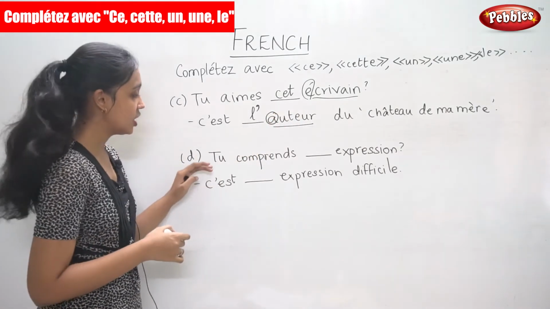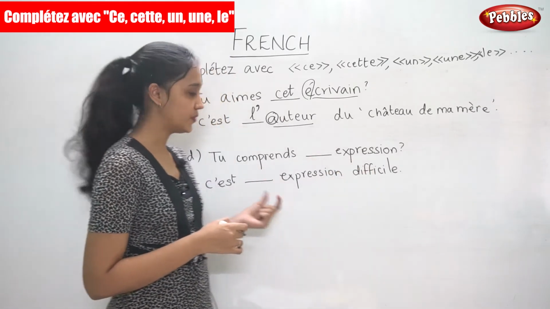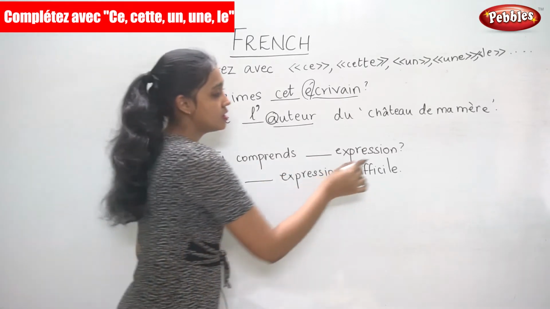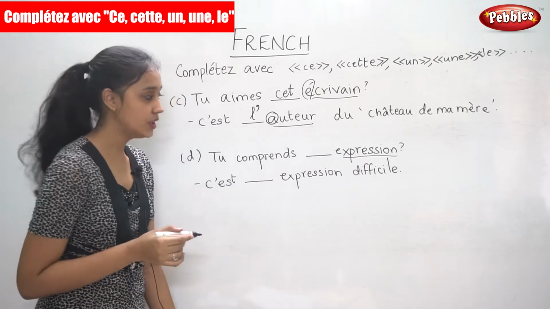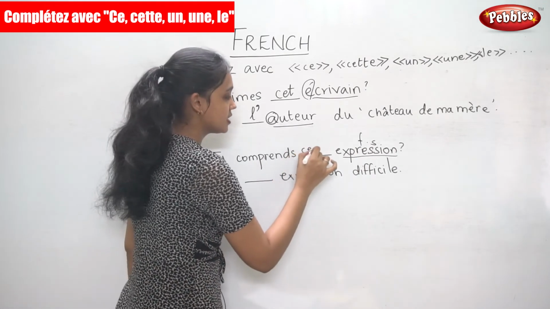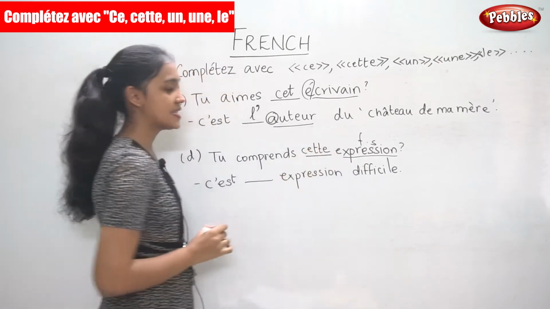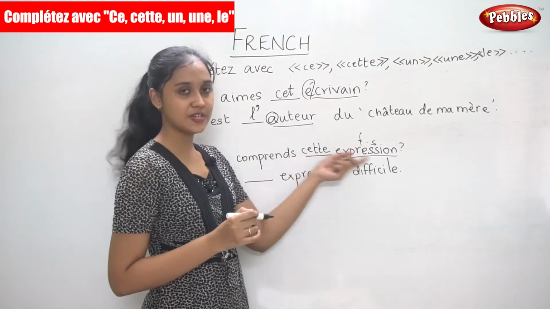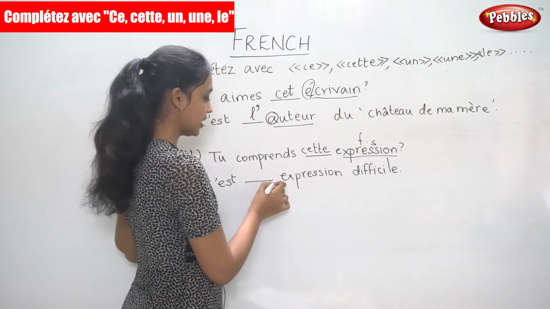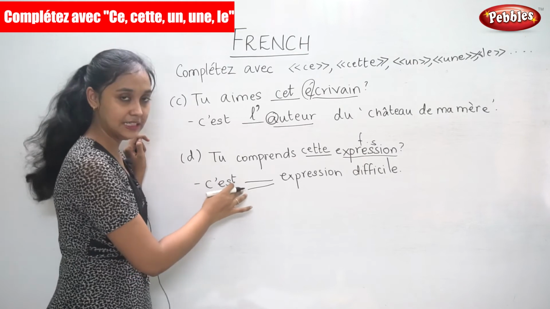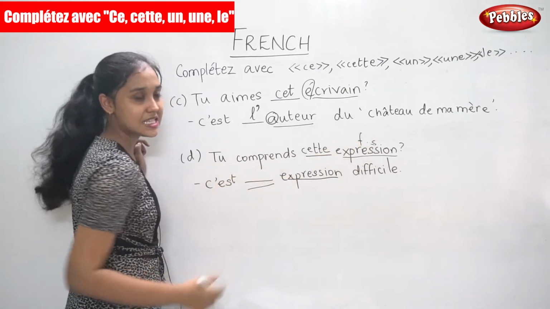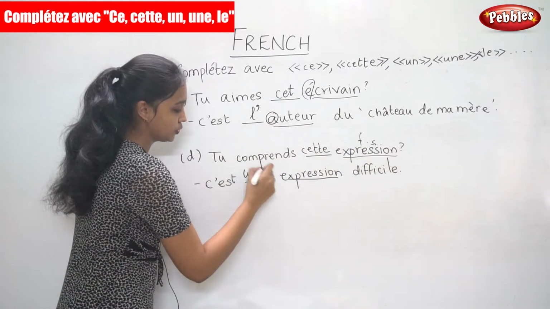Now the next sentence, tu comprends dash expression? You understand this expression, dash expression. So now take the noun. It is feminine singular. So you write cette. Cette expression. Tu comprends cette expression? C'est dash expression difficile. So now here it is clear we need to use an article, an indefinite article, and since we know the noun is feminine singular, we use une.